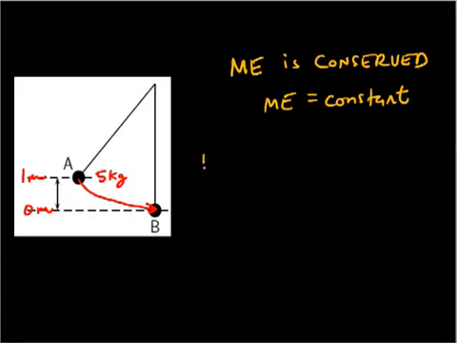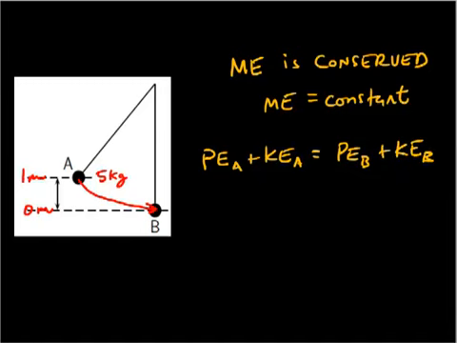So what we can say is the potential energy at A plus the kinetic energy at A must equal the potential energy at B plus the kinetic energy at B. That's the only way energy can be conserved. These are the initial conditions. These are the final conditions. Initial total energy equals the final total energy.